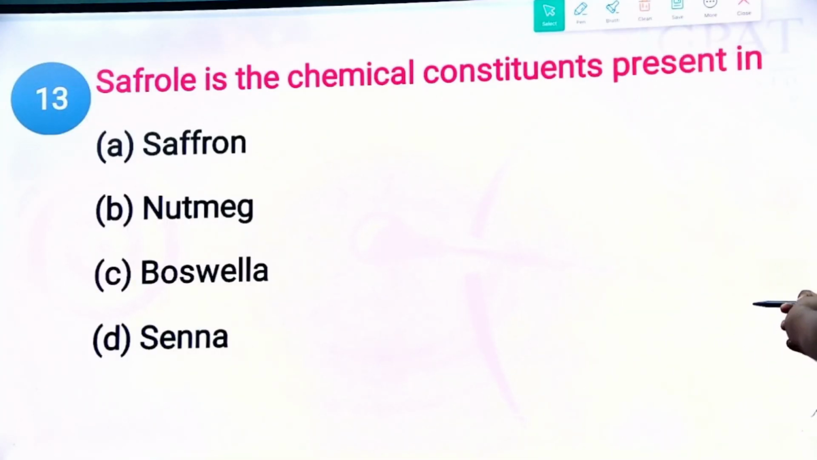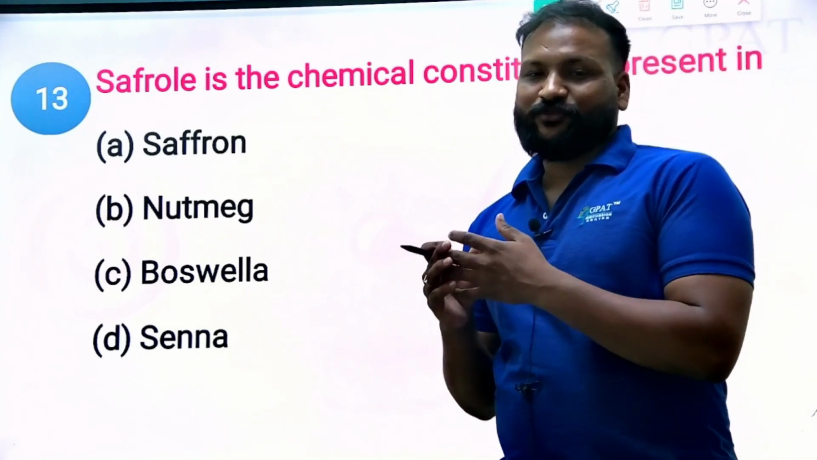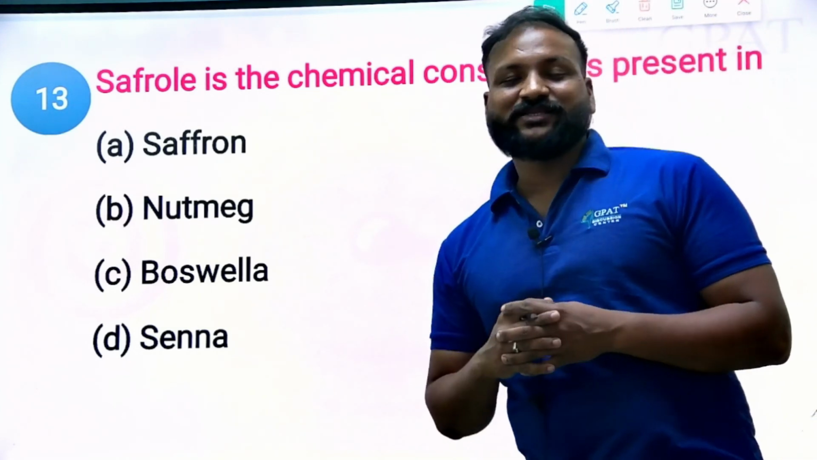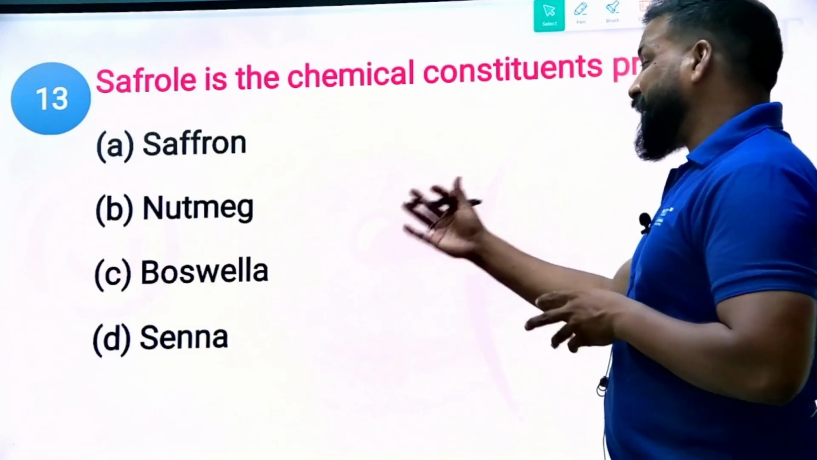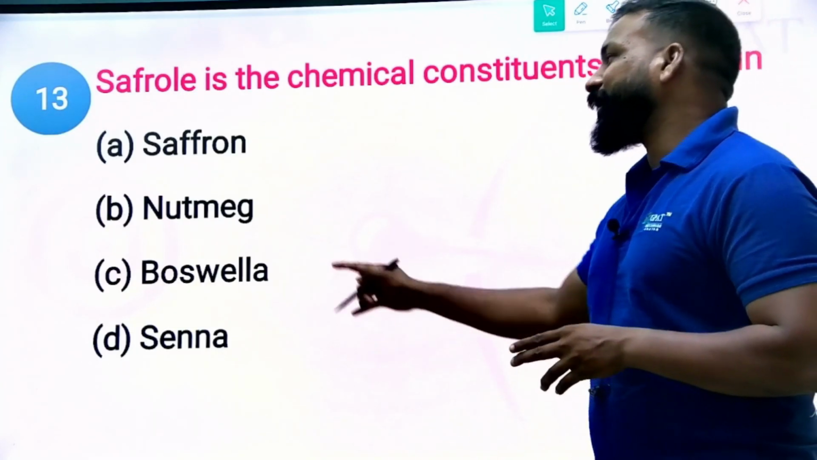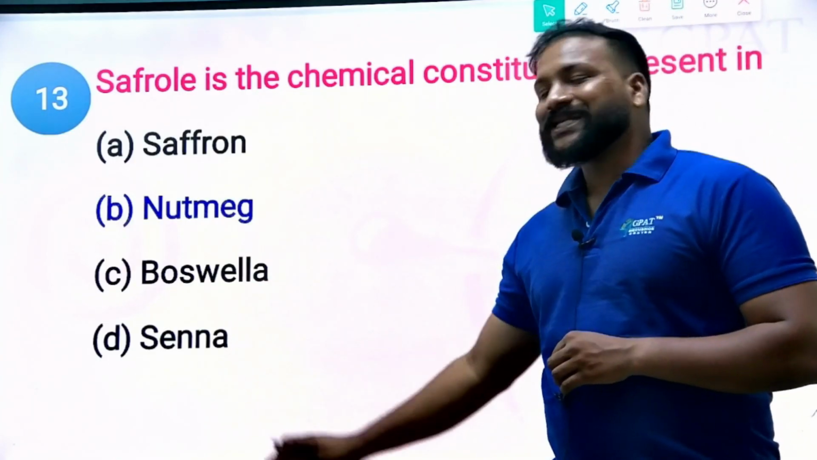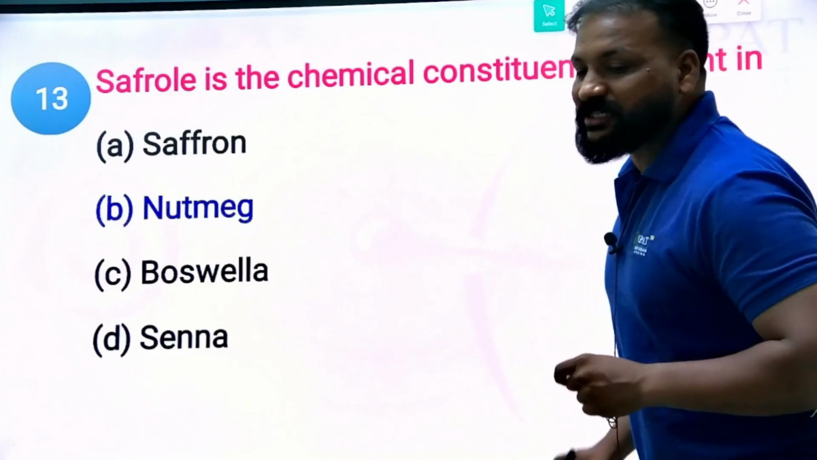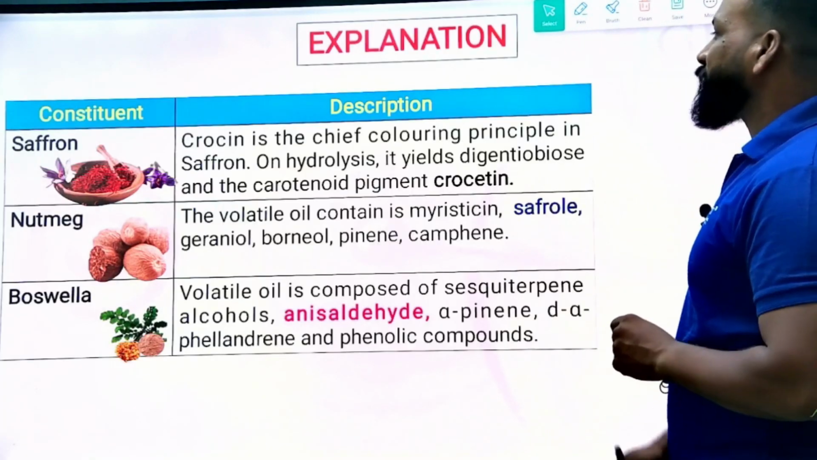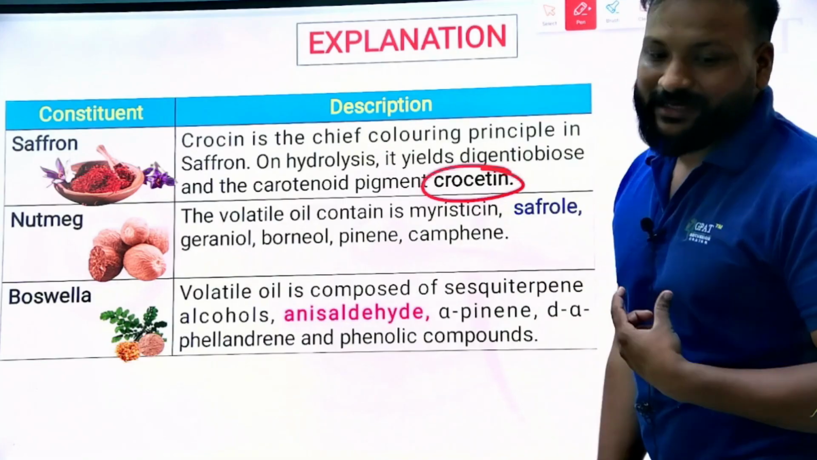Saffron is a chemical constant present in. So do not get confused. If it is having a saffron, that doesn't mean it is obtained from the saffron. Saffrole is the active constant of a plant that is obtained from the nutmeg itself. Saffron, boswellia, senna. Saffrole is obtained from the nutmeg plant. You can see saffron contains an active constant called crocin, a coloring principle.